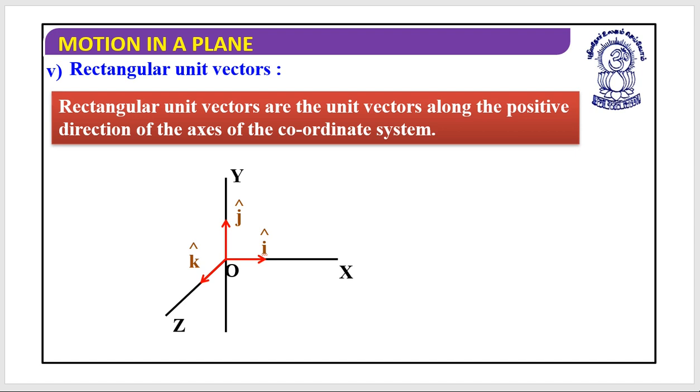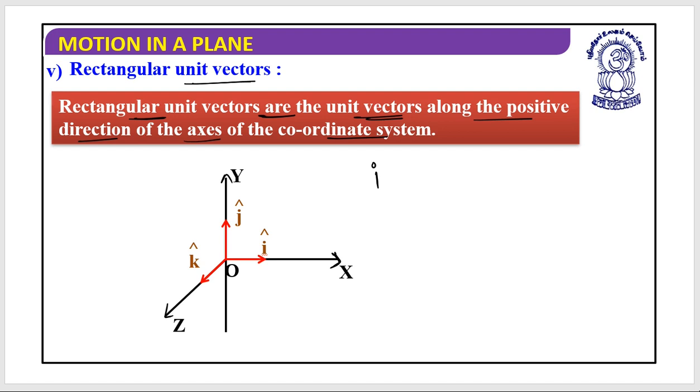Next is the rectangular unit vectors. These are some specific unit vectors. They represent specific directions. So let's have a look at what they are. The rectangular unit vectors are the unit vectors along the positive directions of the axes of the coordinate system. As you understand, this is the x-axis, this is the y-axis, and this is the z-axis. We have a particular vector for every positive x, every positive y, and every positive z.